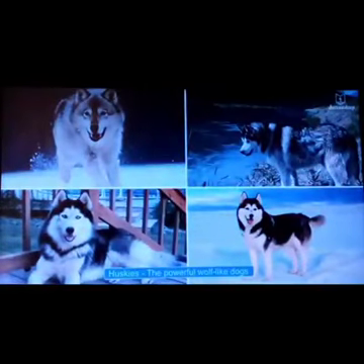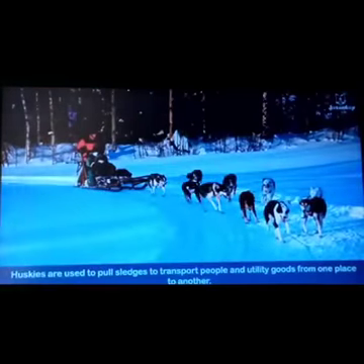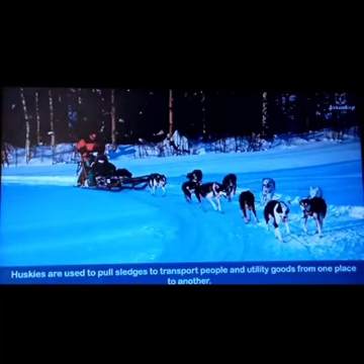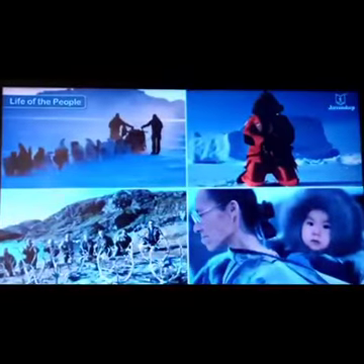Huskies are powerful, a kind of wolf dog, and they are mostly used to transport people. Have you seen the sledges? They pull the sledges to transport people and utility goods from one place to another. Look at the people, look at their attire.